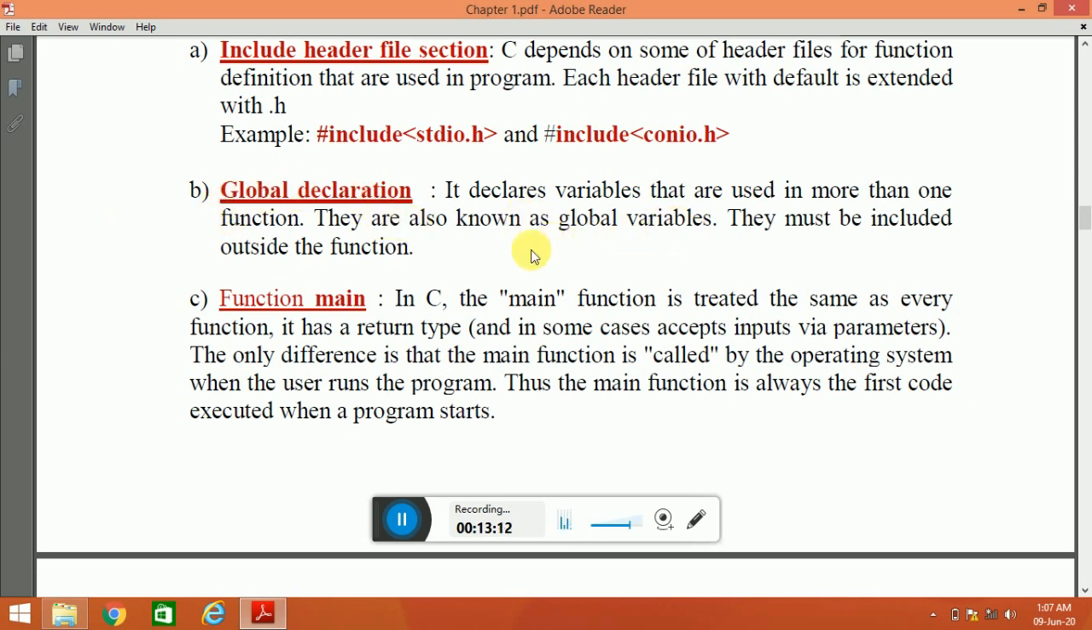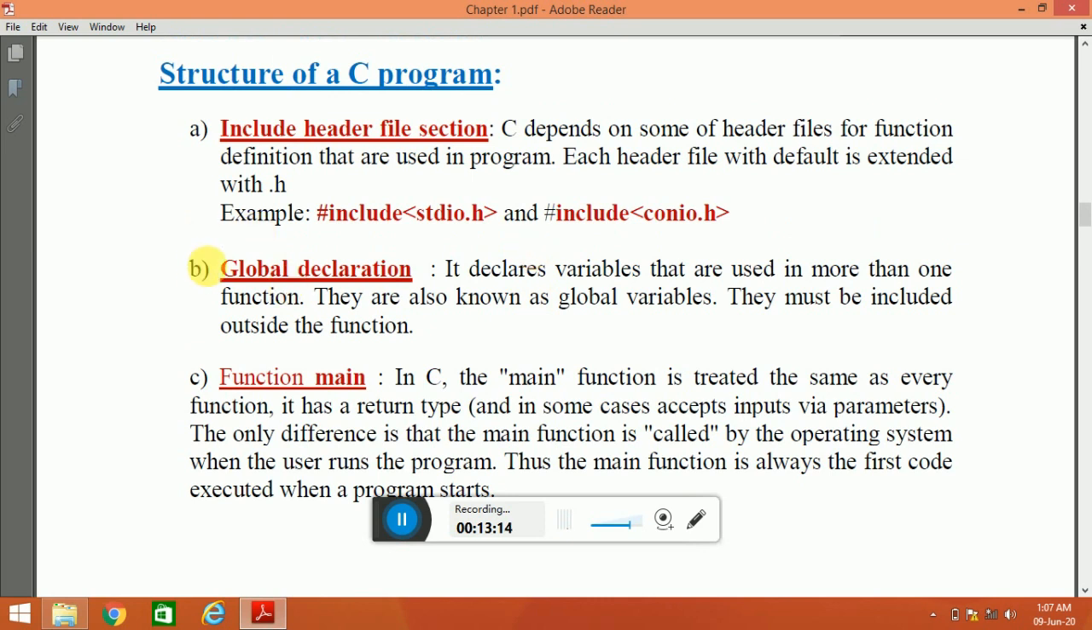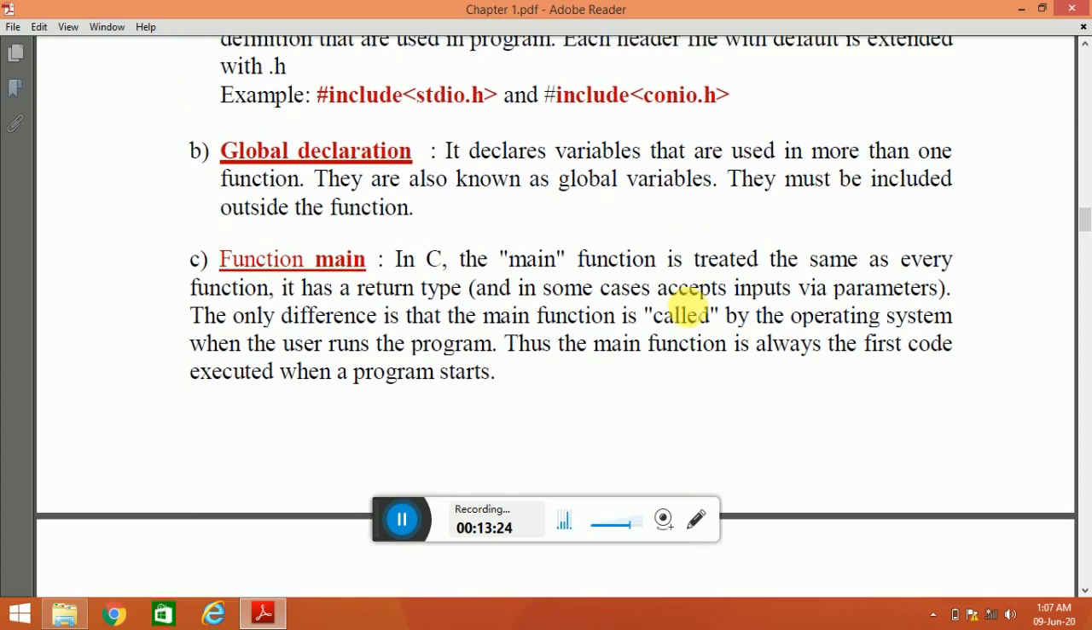These are very important questions. Sometimes a single question also comes in the exam. What is a global declaration or global variables? So just note it down from here. Global declarations must be included outside the function.